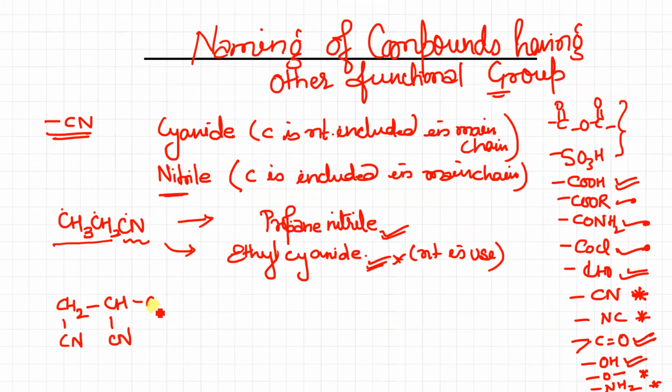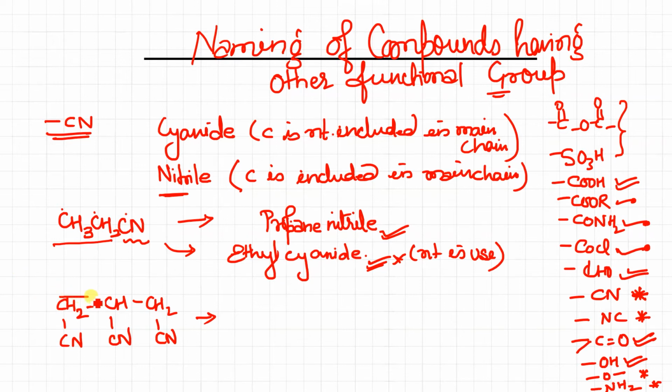CN, and next is CH2CN. So in this case, there is no way to include all the 3 CN in the main chain. Yes, we cannot include. There is no way. Some one cyanide, some CN group, we have to leave. So if such a case arises, what will we do? We will leave all the 3, leave them all, and just count the root word.